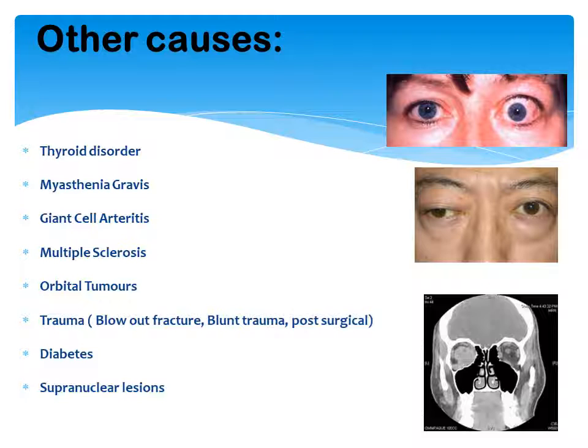Next is giant cell arteritis, which affects the large to medium sized arteries. The retinal arteries and the ciliary arteries get affected here. Apart from diplopia, there can also be symptoms like jaw claudication and temporal headache. There can be temporal swelling in the artery. All these things can be seen in giant cell arteritis.